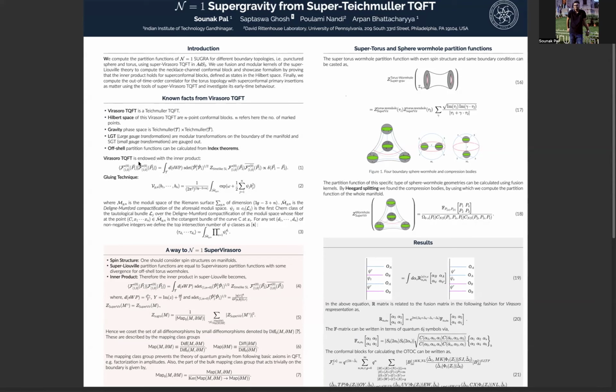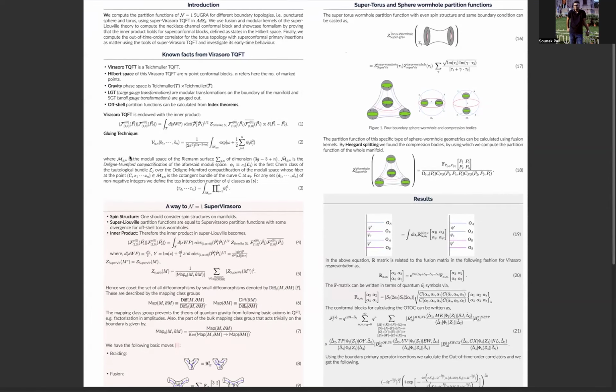The inner product of the super conformal blocks is given by this integration over the super Weil-Petersson volume and the other conformal blocks with the time-like super Liouville partition function. And remember that we are integrating here over the total Teichmuller space instead of the moduli space. Then the gluing techniques I have defined by defining the module volume of the moduli space.